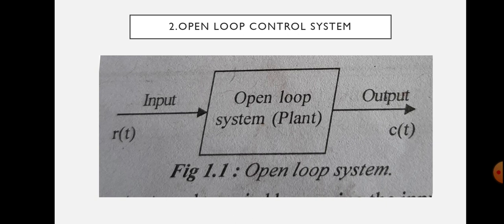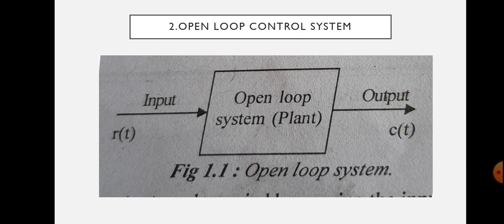In open loop control system, the output quantity has no effect upon the input quantity. This means that the output is not fed back to the input for correction, right? In this figure, there is no feedback path. That means output quantity is not fed back to input, and the output quantity has no effect upon the input quantity. That is the open loop system.